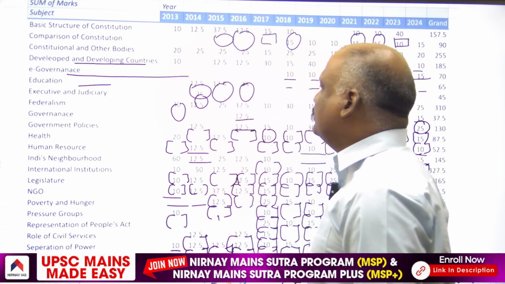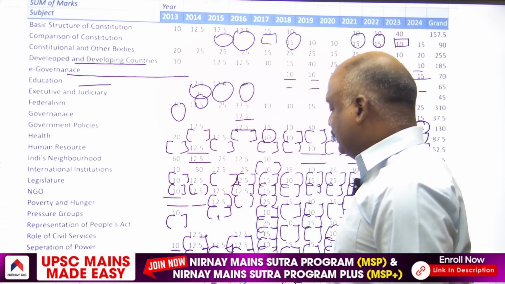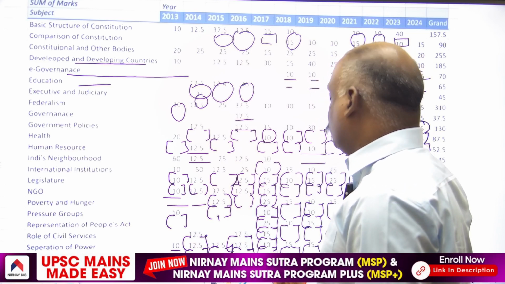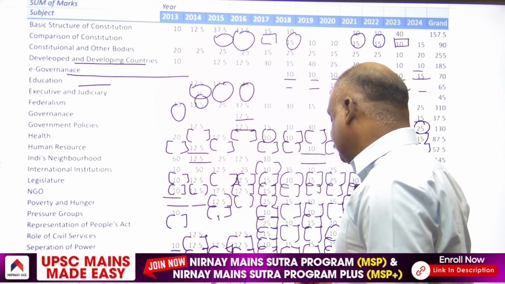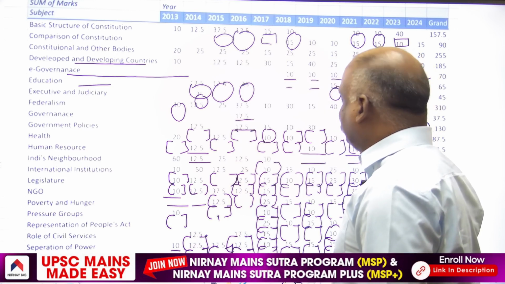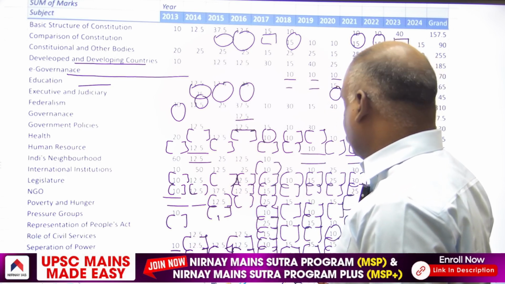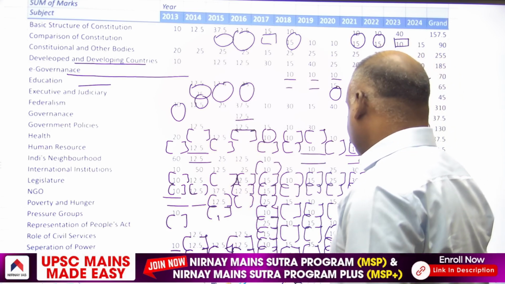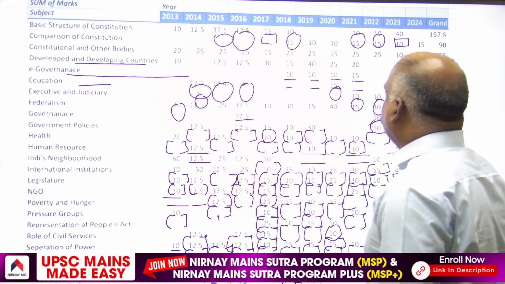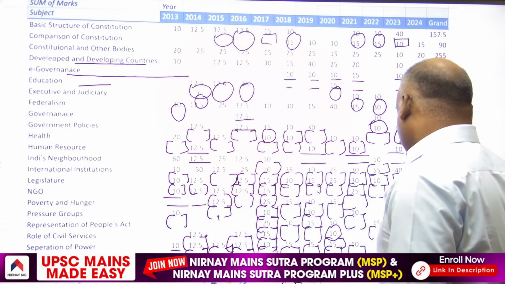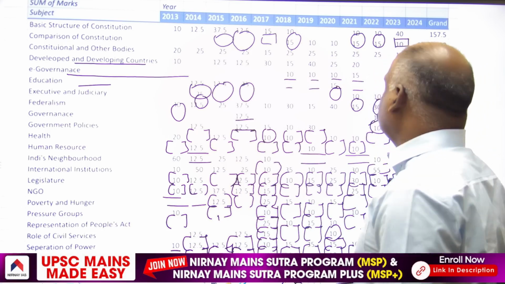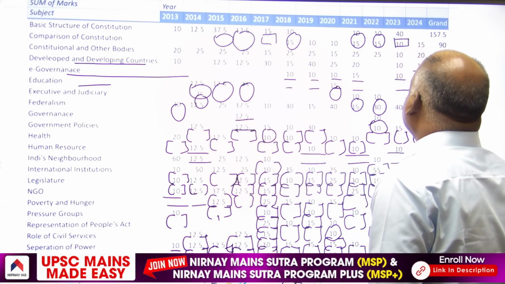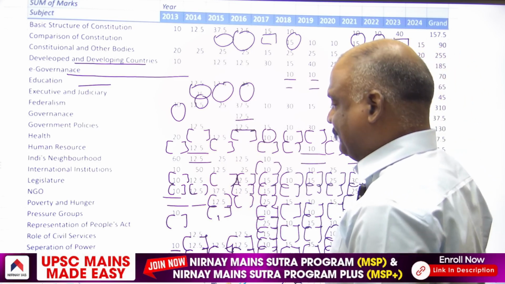3 10 markers in 2013, one 10 marker and 15 marker in 2014, one 12.5 marker in 2016, 10 marker in 2017, 25 marks in 2018, 15 marks in 2019, 15 marks in 2020, 50 marks in 2022, 25 marks in 2023.